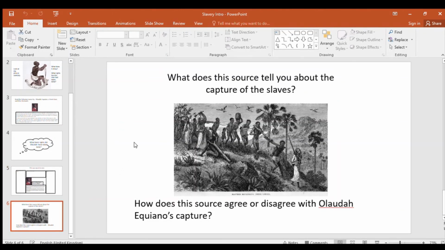And then the last part of this particular PowerPoint is this picture here, all right, where you've got another picture, a picture this time of a capture of slaves, okay, whereas Olaudah Equiano gave you a description, this one is a picture. I want to know how this source agrees or disagrees with Olaudah Equiano's capture. Okay, so that's your first activity.